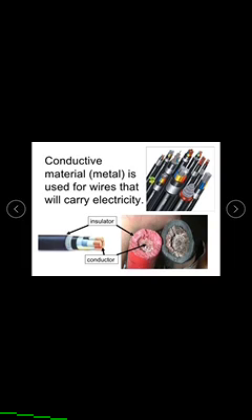The inside part may have copper, aluminum, steel or any metal. The outside part is an insulator that may be cloth, rubber, glass, wood, etc. These are the conductive materials.